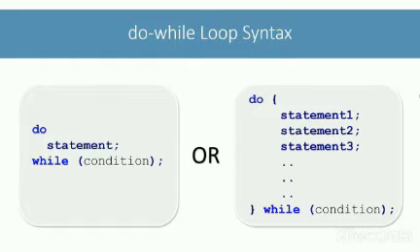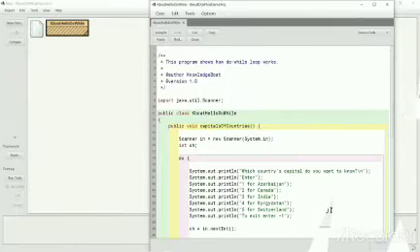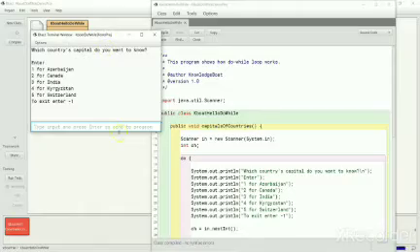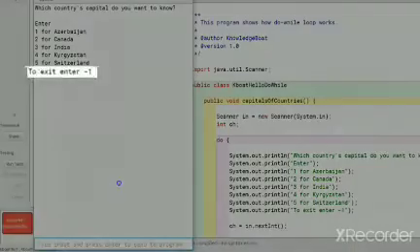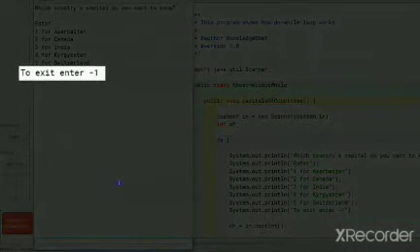Let's look at a BlueJ program to understand how do-while loop works. Let me start the execution of the program to tell you what it does. This program tells us the capitals of countries. It presents a simple menu providing us an option of 5 countries: Azerbaijan, Canada, India, Kyrgyzstan, and Switzerland to choose from. Notice it is giving us a 6th option: to exit, enter -1.